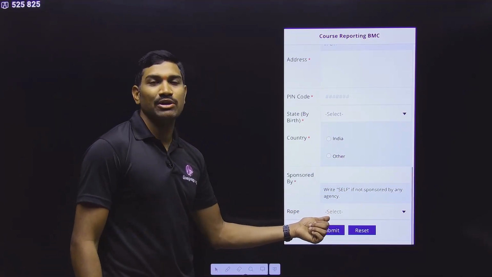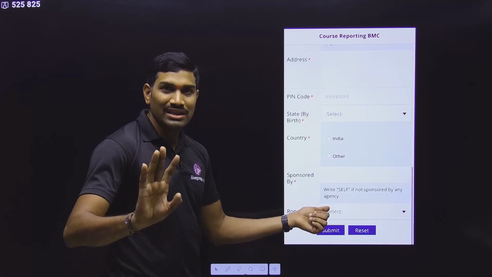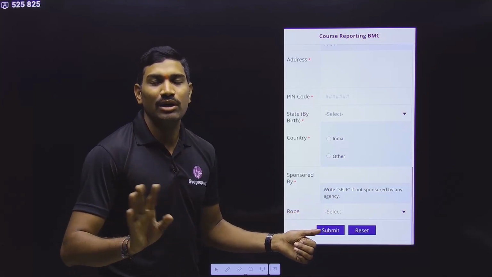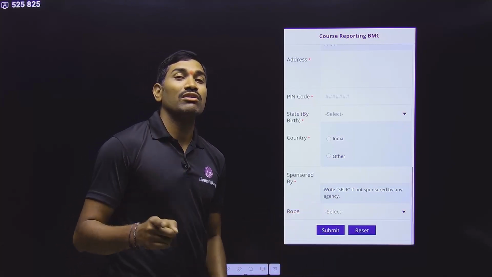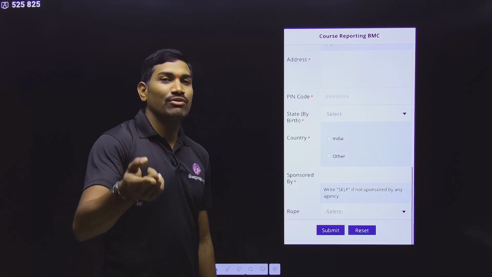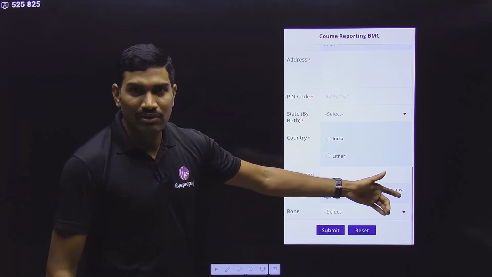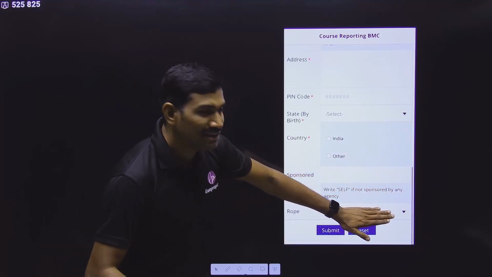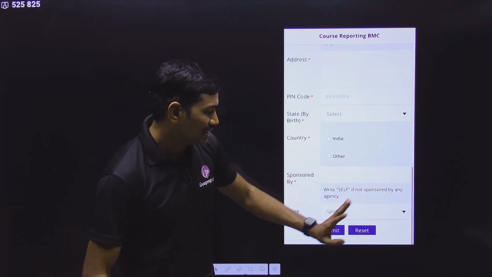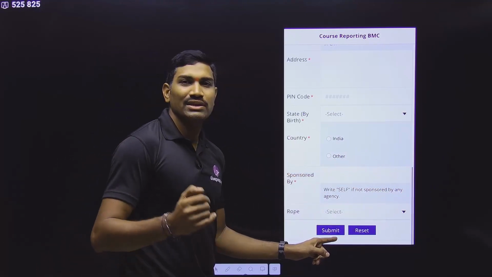Next one, regarding the rope: you just observe they did not give the asterisk. It is not compulsory, because the rope is not decided on the day of arrival. It will be decided on the first day of your course, and slowly I will go into those details also. So simply leave it empty. You don't need to select anything. Leave it and directly go for submit.